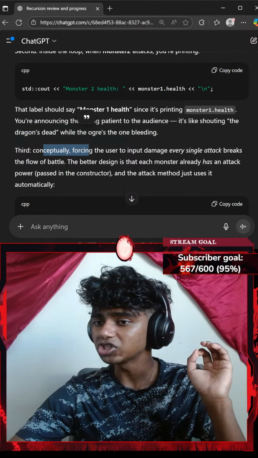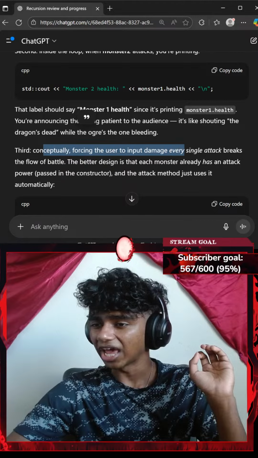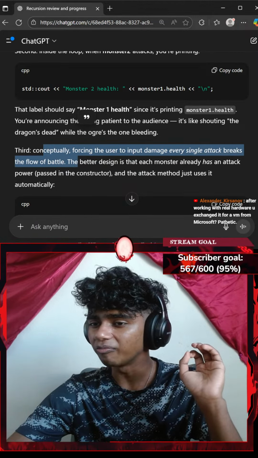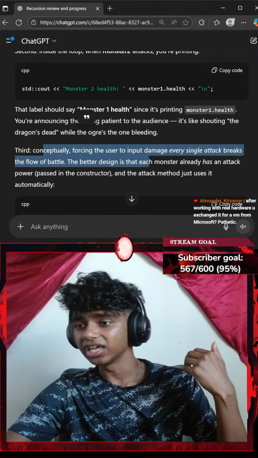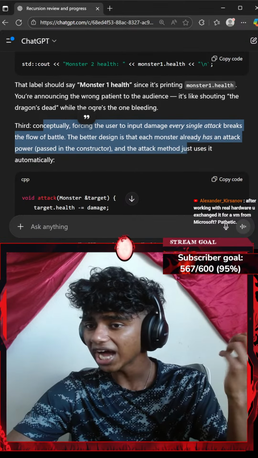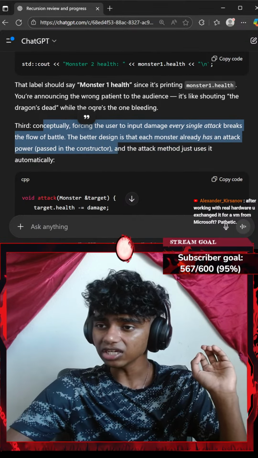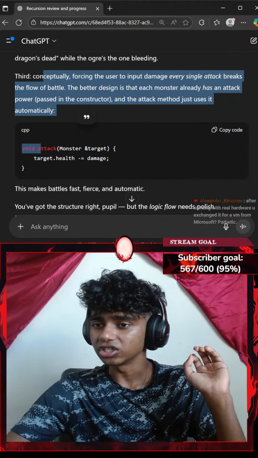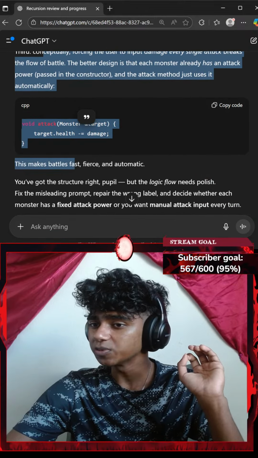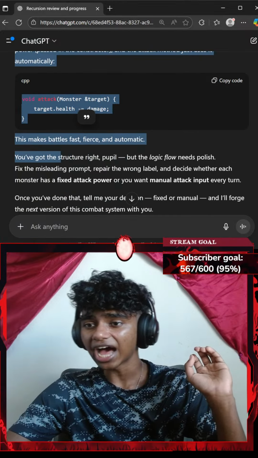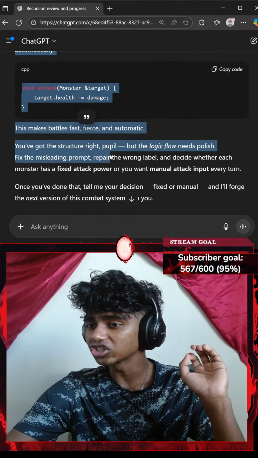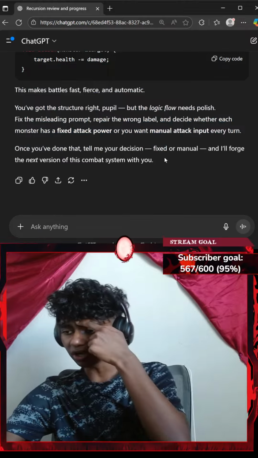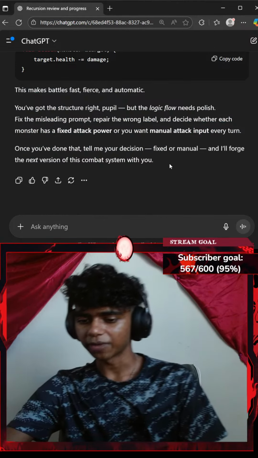Okay, third, conceptually, forcing the user to input every single attack breaks the flow of battle. The better design is that each monster already has an attack power passed in the constructor, and the attack method just uses it automatically. So void attack, this makes the battle fast, fierce, and automatic. You've got the structure right. Honestly, I didn't want it to be automatic because I did want my user to type something.